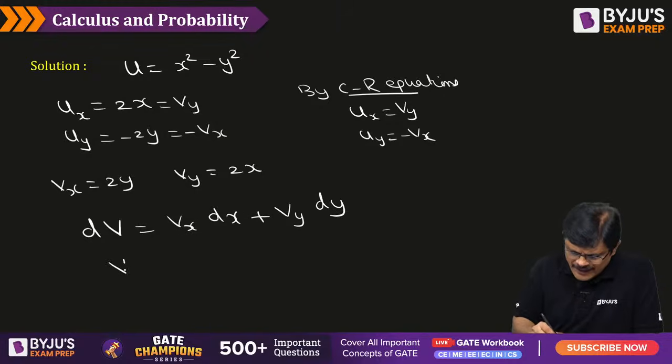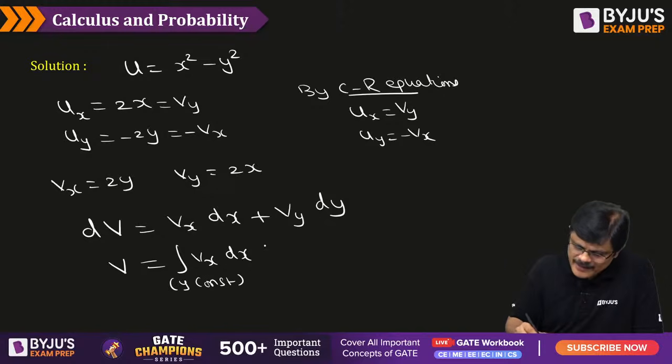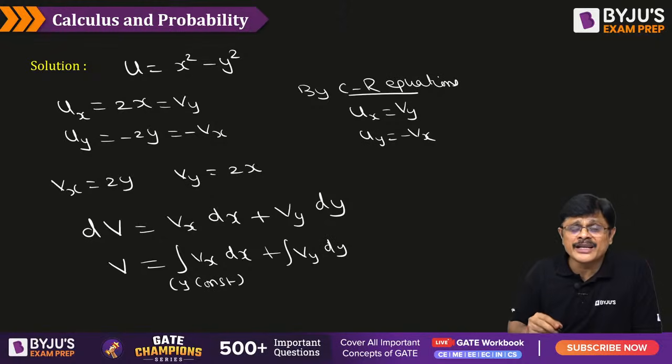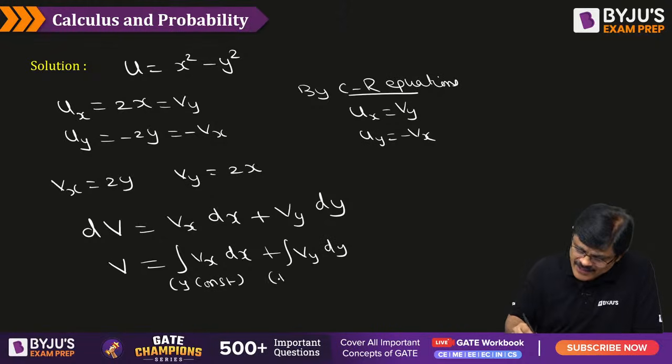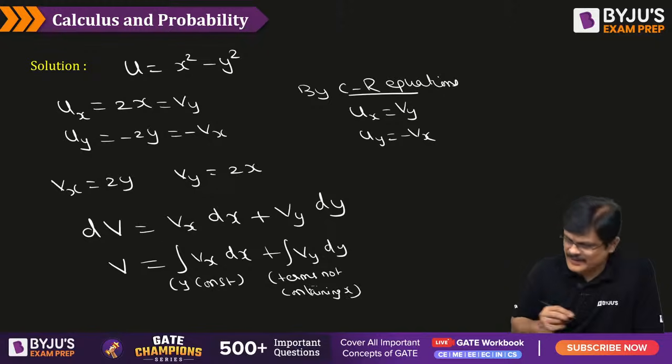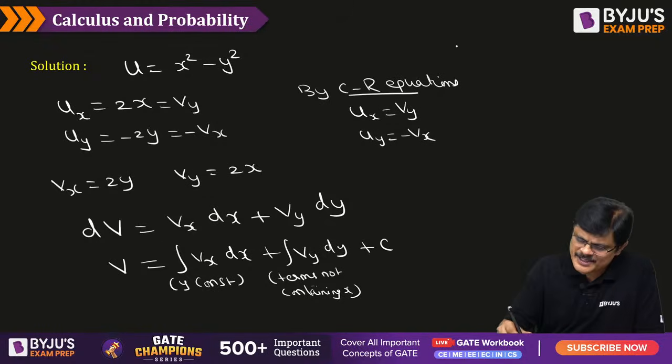And if you want to find v, the method for this is integral vx dx, and here we integrate by treating y as constant, plus integral vy dy. Here we integrate only terms not containing x, plus constant of integration. This is the method for solving this problem, my dear friends.